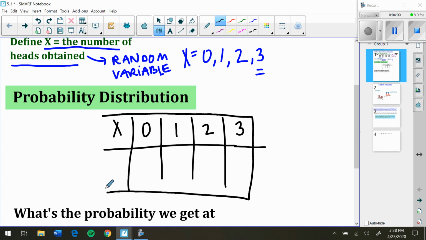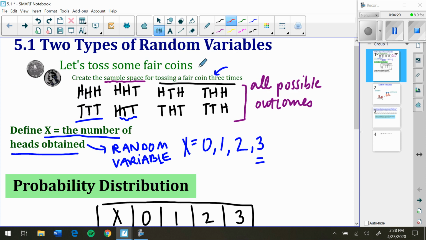And, oh, this is bad. That's okay. The probability of any of those things happening. So let's consider, here are all the possible outcomes. What is the probability that I get only, or actually, let's say 0 heads? Well, there's only one case here. Only one out of a total of 1, 2, 3, 4, 5, 6, 7, 8.